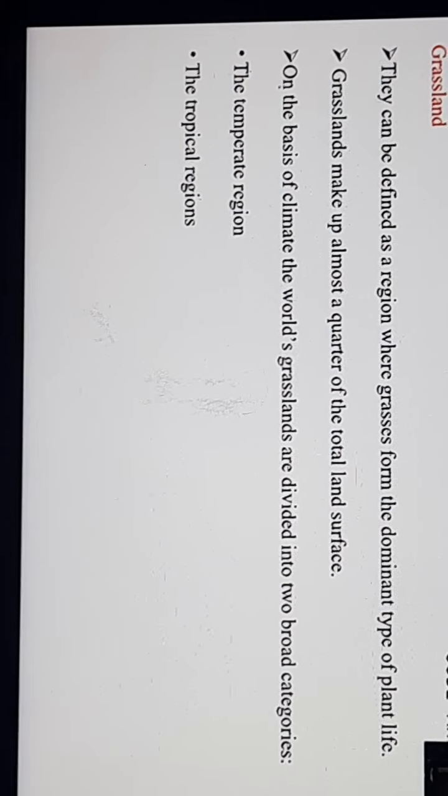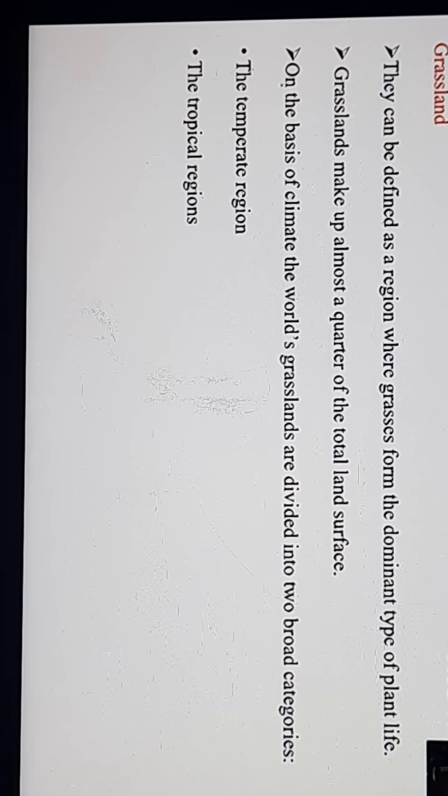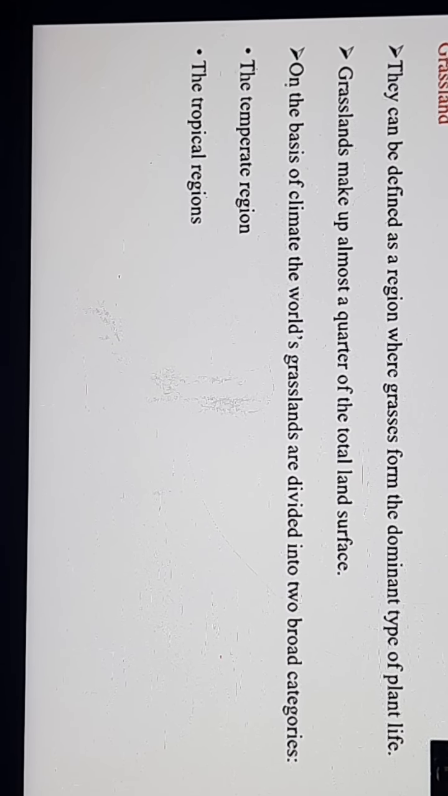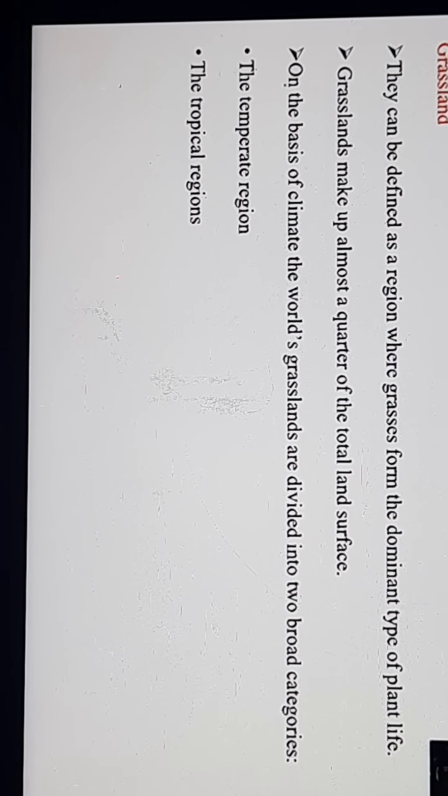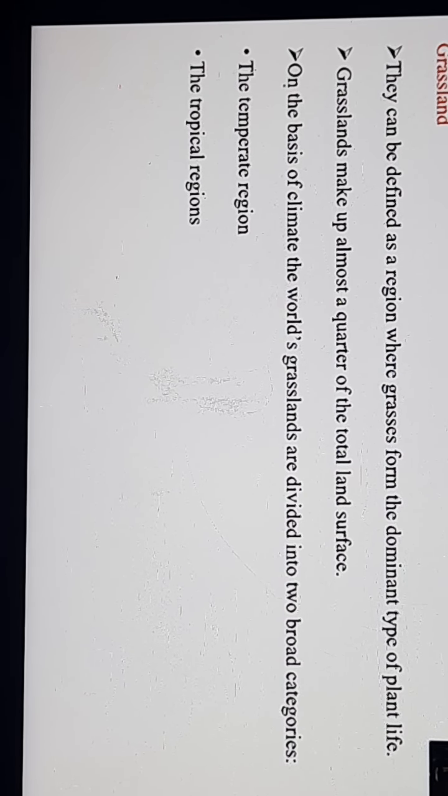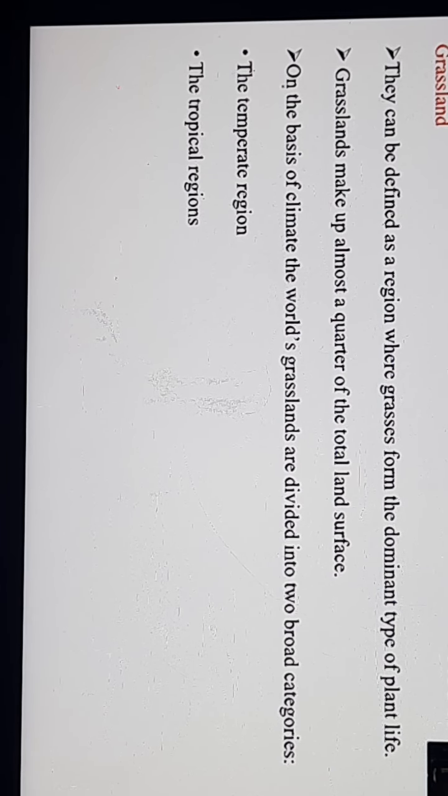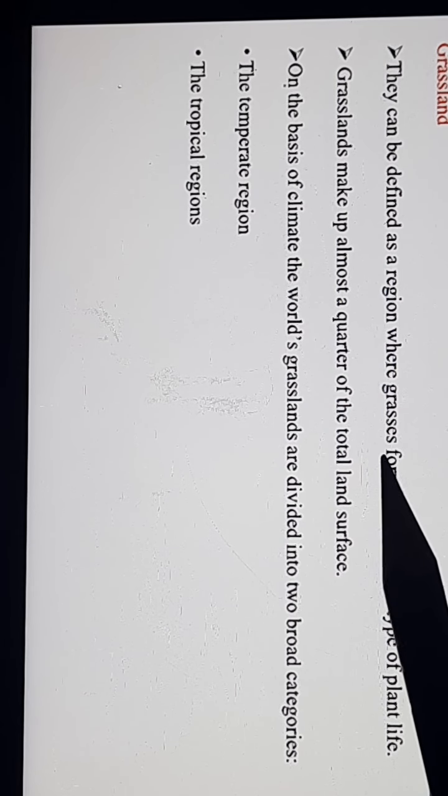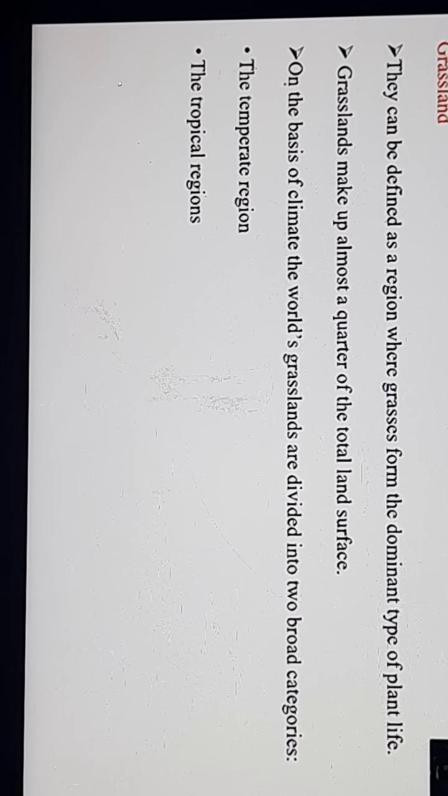In this chapter, let's continue with our first topic, grassland. What do you understand by grassland? Just as a forest can be defined as the place where trees are the main type of vegetation, in the same way, grassland can be defined as a region where grasses form the dominant type of plant life.